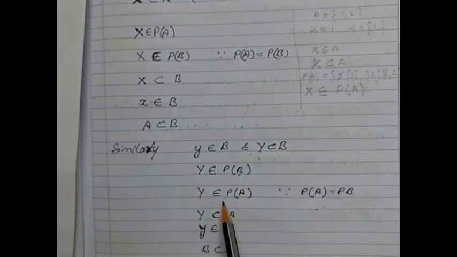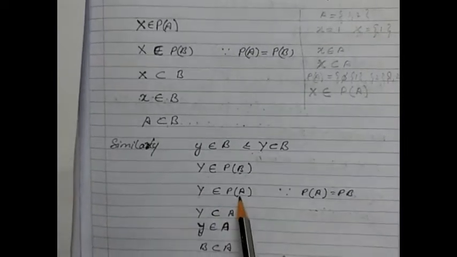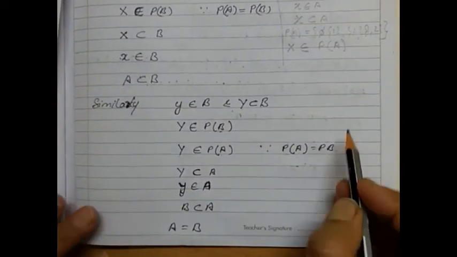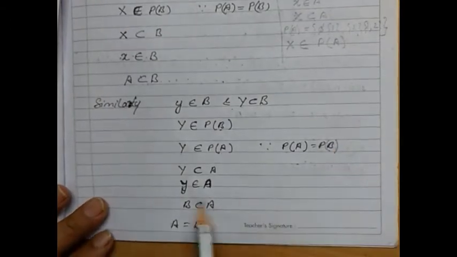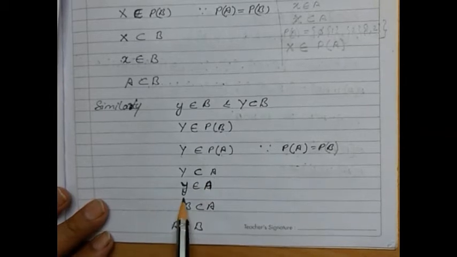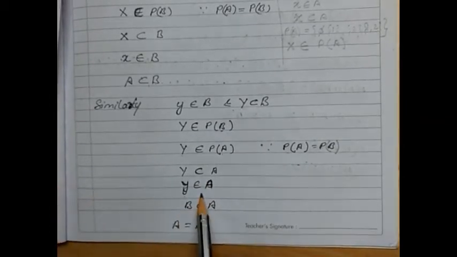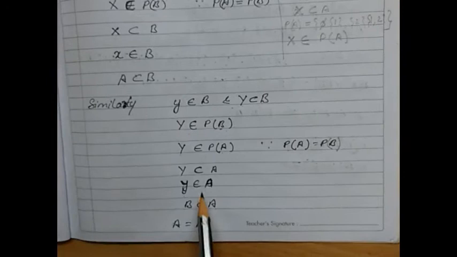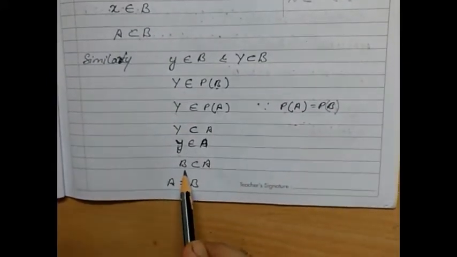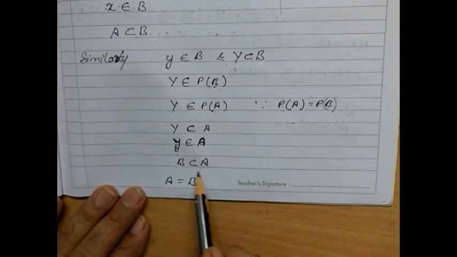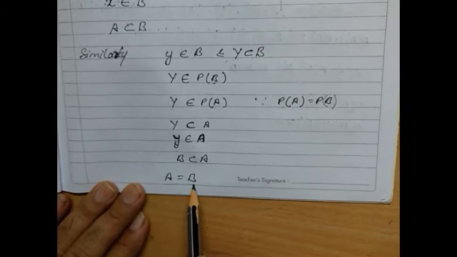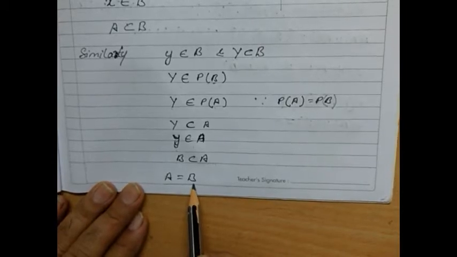So Y belongs to the power set of A, since the power set of A is equal to the power set of B. So Y is a subset of A, then small y, an element, belongs to A. So we can say set B is a subset of A. On these two conditions we can say that A is equal to B. I hope this is clear.